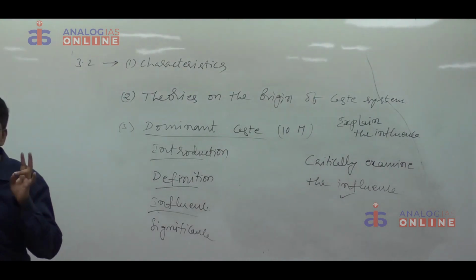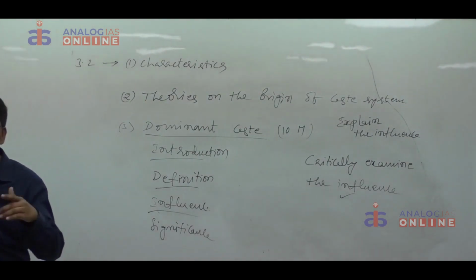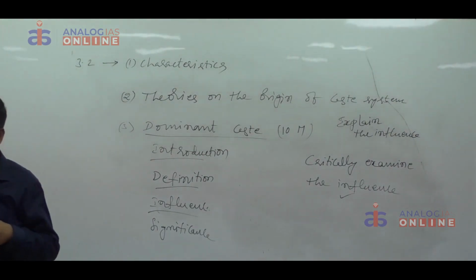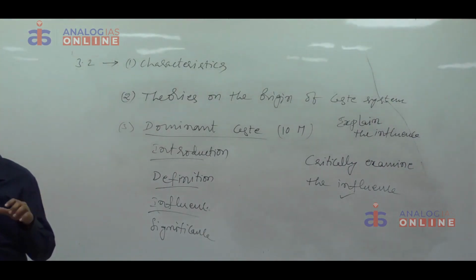Sometimes only a particular lineage may be dominant, sometimes only certain families of a particular caste may be dominant. With examples you have to mention. In the material and different textbooks, examples are also there. According to the dominant caste concept of M.N. Srinivas, dominant caste acts as a model for sanskritization. But in some cases, dominant caste is not the model for sanskritization. Brahmins may act as the model for sanskritization.